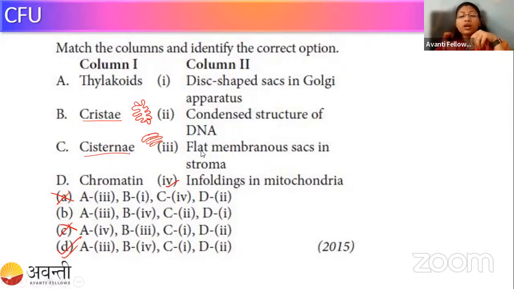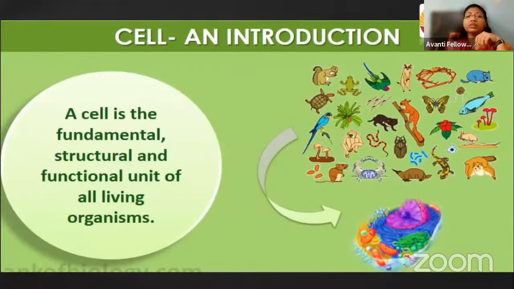Okay, now we are moving towards today's chapter, and today we are going to start with the cell chapter. As everyone knows, the cell is the fundamental unit of life. What is the meaning of fundamental? It is making the structural and functional unit of life. Structural, as you can see, a house can be built only with the help of bricks.